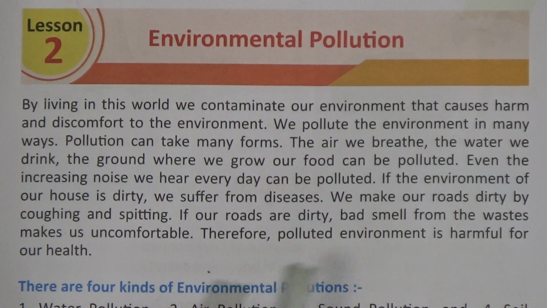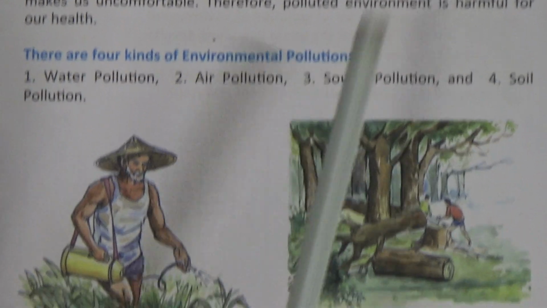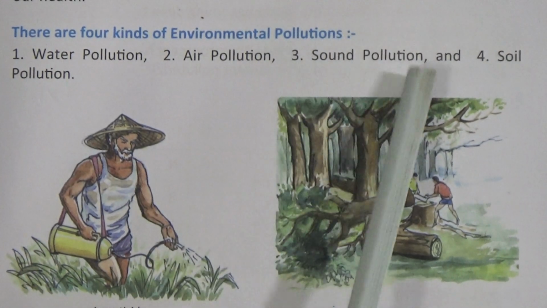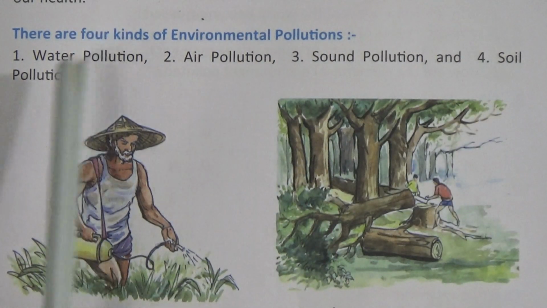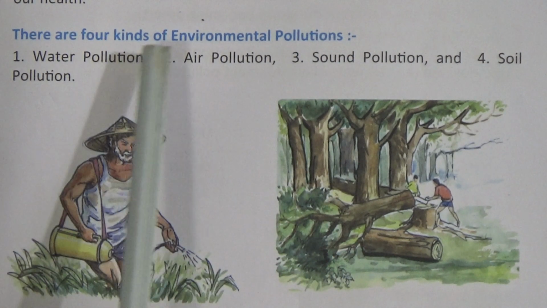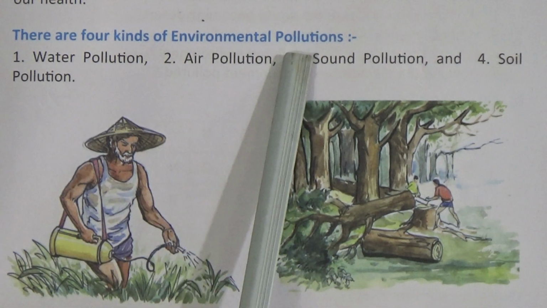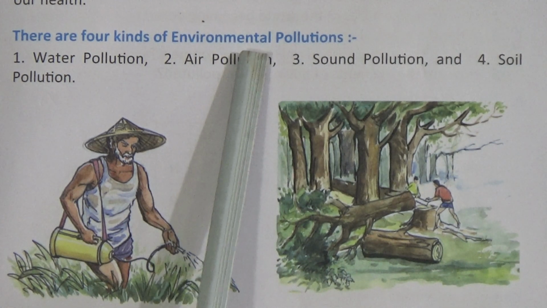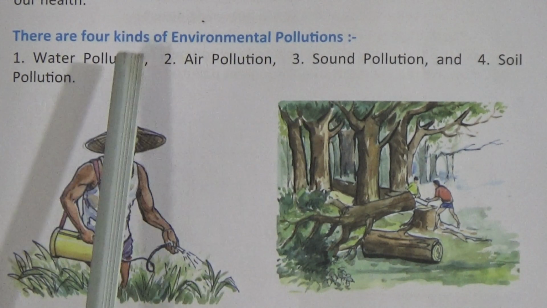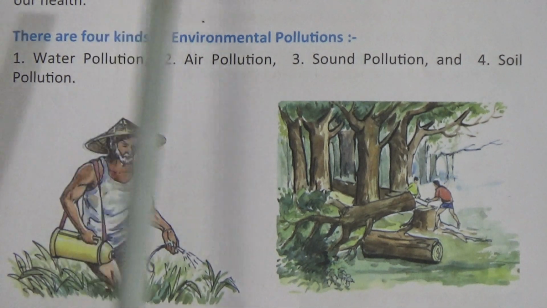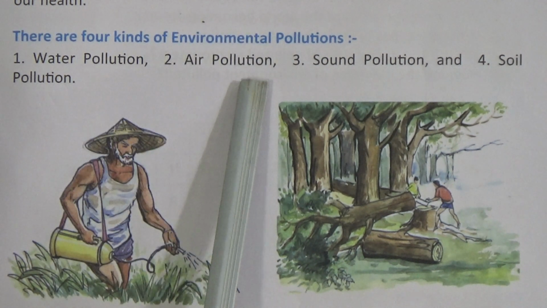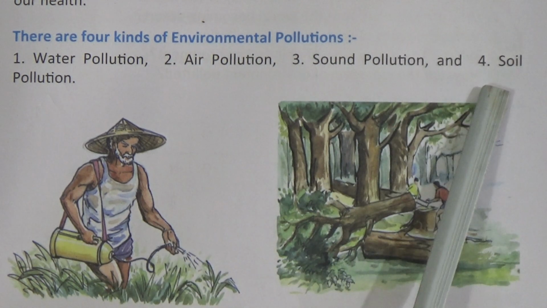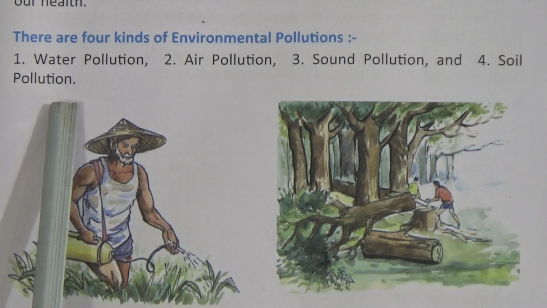There are 4 kinds of environmental pollution. So what are they? There are water pollution, air pollution, sound pollution, and soil pollution. So students, how many kinds of environment pollution are there? There are 4 kinds. Now stay with me. Number 1 is water pollution. Number 2 is air pollution. Number 3 is sound pollution. And the last number is soil pollution.